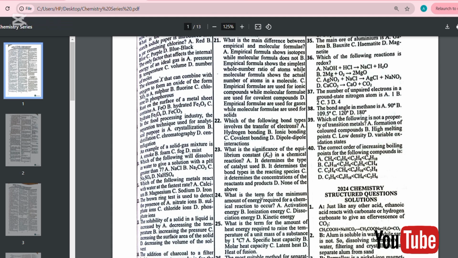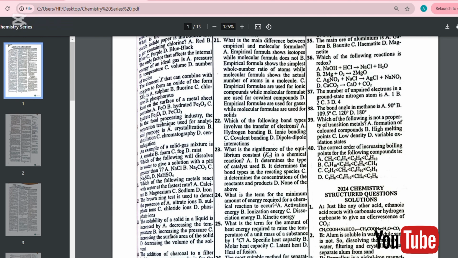Number 24. What is the term for the minimum amount of energy required for a chemical reaction to occur? The minimum energy that is required for a chemical reaction to occur, we call it activation energy. That's option A, activation energy.